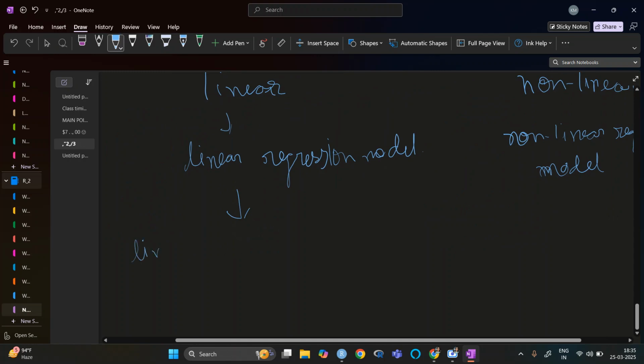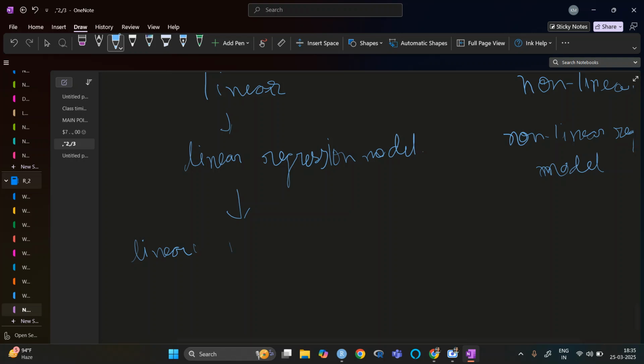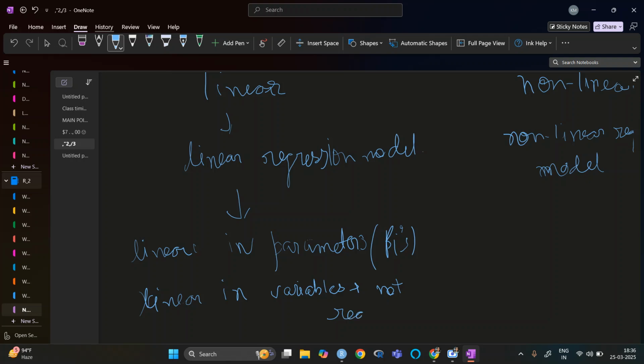Here it needs to be linear in parameters, that means beta i's, and linear in variables, it is not required.